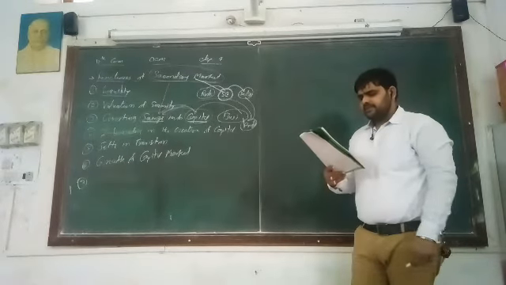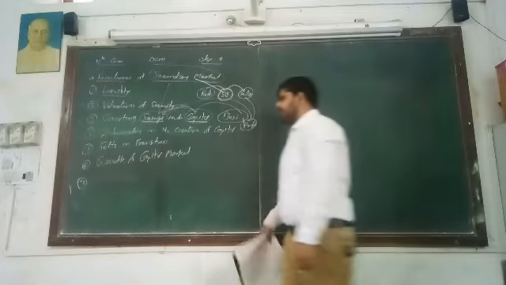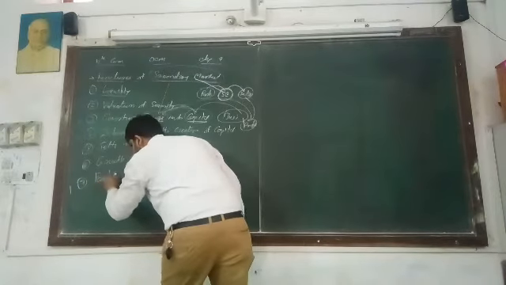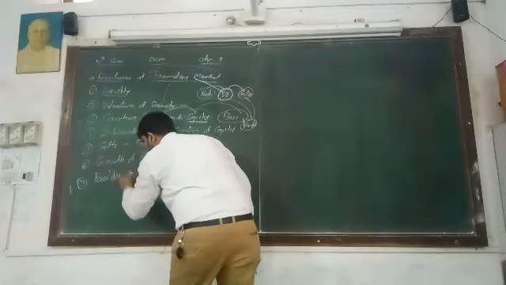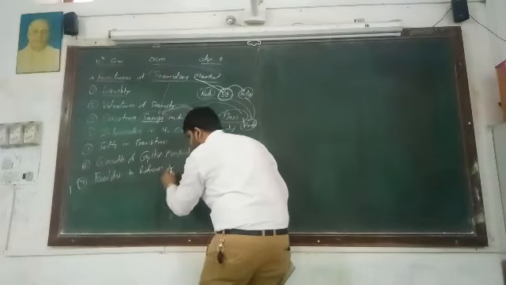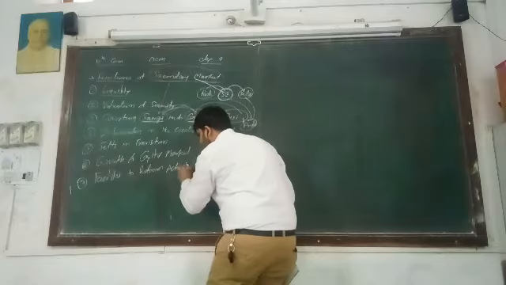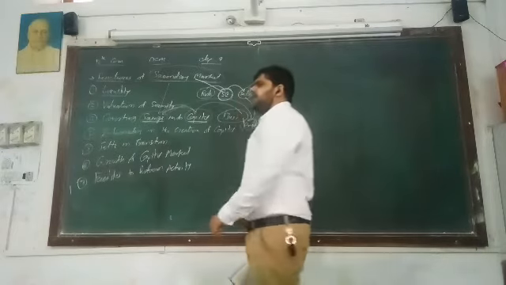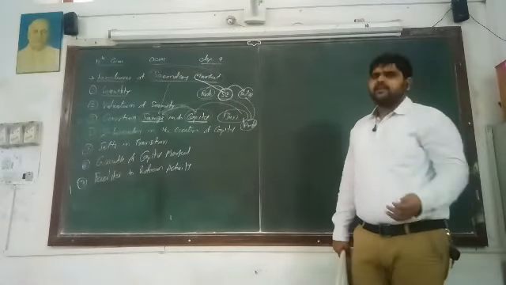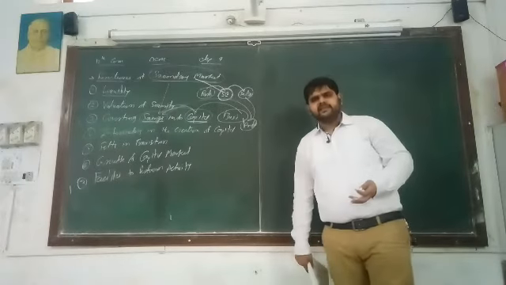Next, number 7, facility to perform activity. As we know, in a particular business there are various types of activities like selling of securities and purchasing of securities.